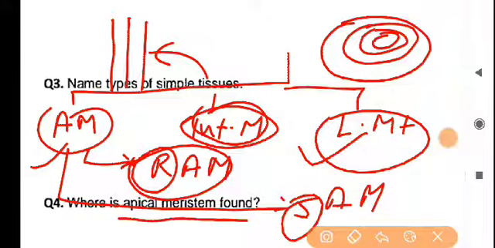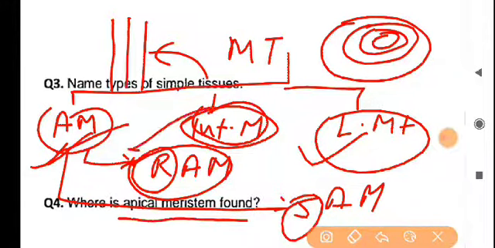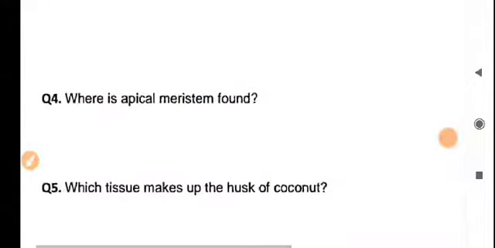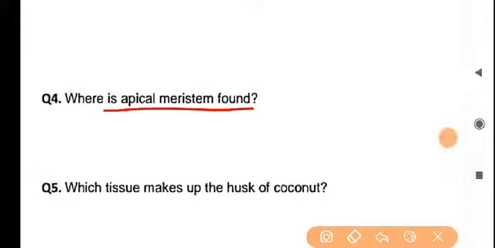So these are the important structures and characteristics of apical meristematic tissues. The meristematic tissues are basically of three types: apical, intercalary and lateral. Now back to the question: where are apical meristematic tissues found? At the root or shoot tip.